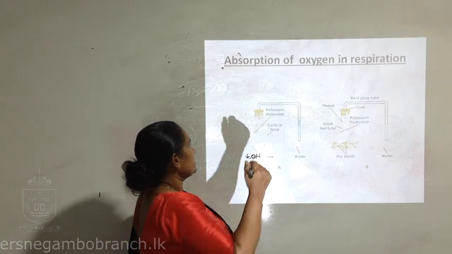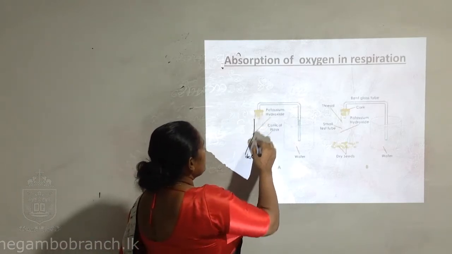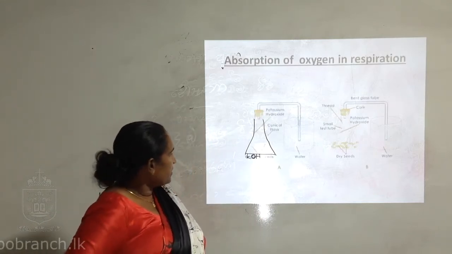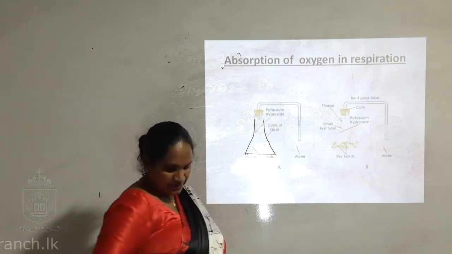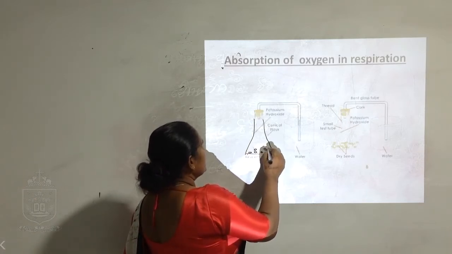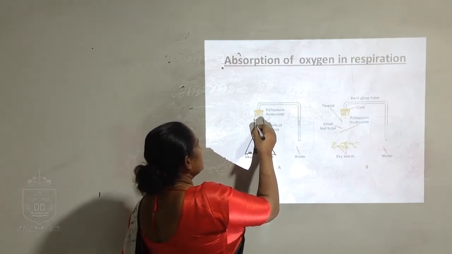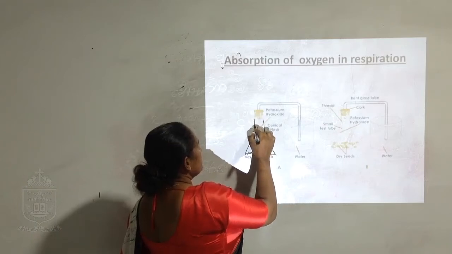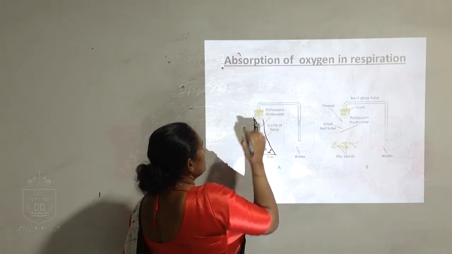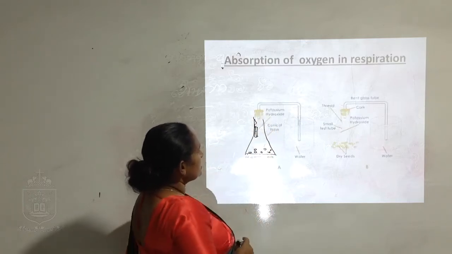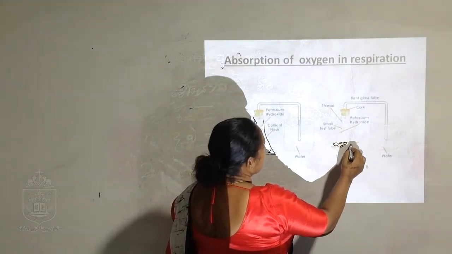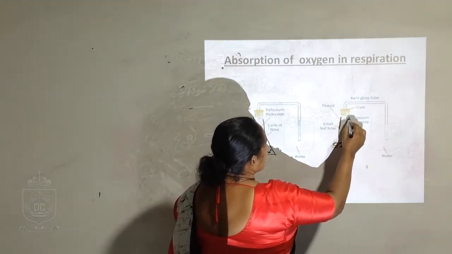From this activity, here in this conical flask there are germinating seeds, and here there is potassium hydroxide. Here are dry seeds; this is the control experiment.